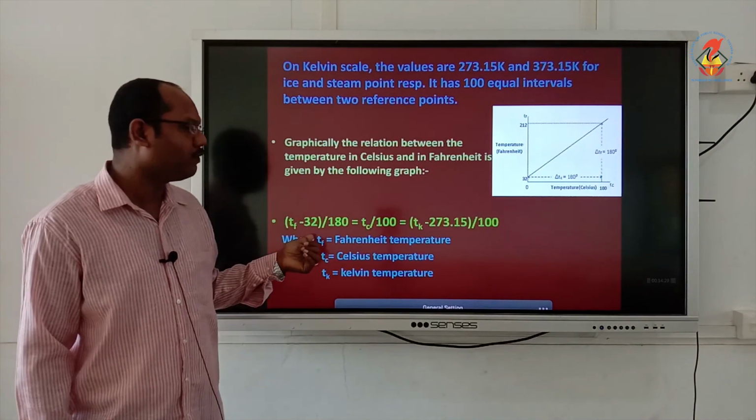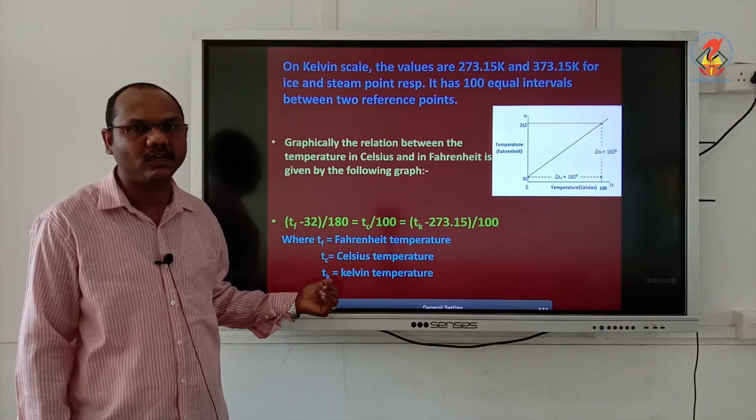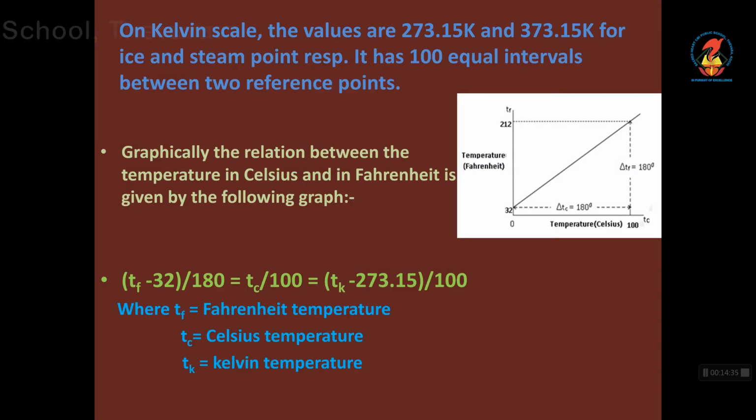TF stands for Fahrenheit, TC stands for Celsius and TK stands for Kelvin. I have made the equation relating the steam point and the ice point.